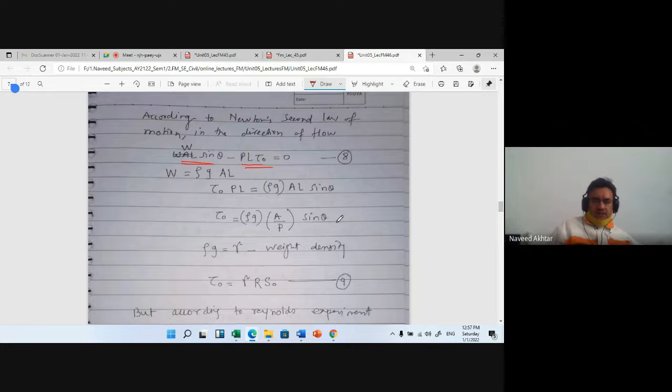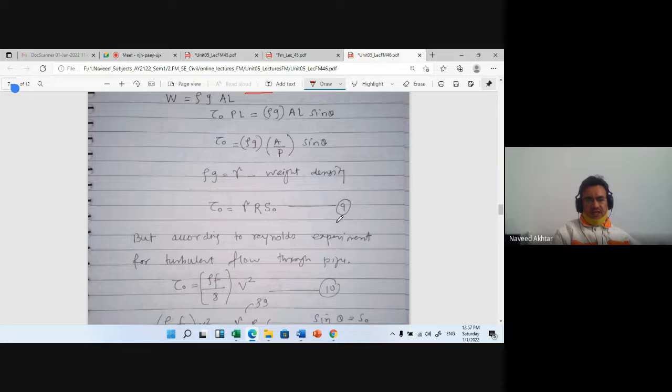And you know that A by P is nothing but the hydraulic radius R, or hydraulic mean depth R. And rho g is nothing but your gamma. So you can put the value: tau 0 is equal to gamma R into S0. This is equation number 9.